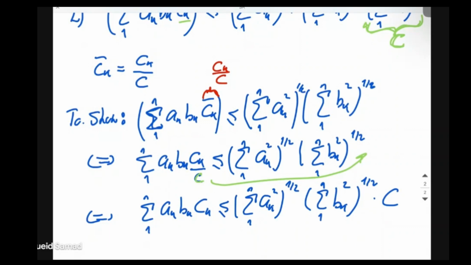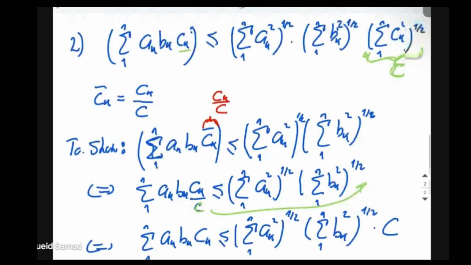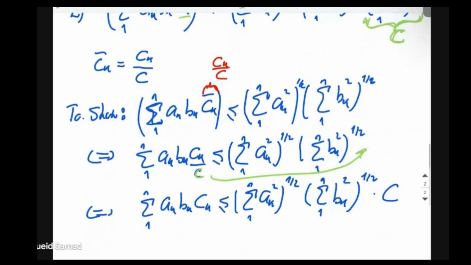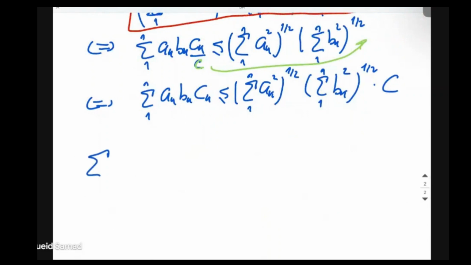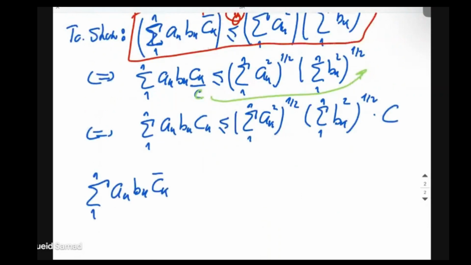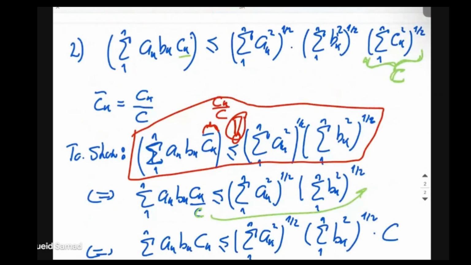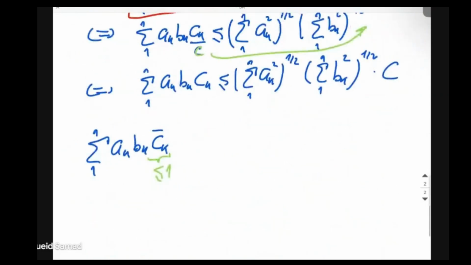Okay, so to show this last inequality, which is what we want to show, we just have to show the first one that we said. Let's write it again and observe why it has to be true. We have ak times bk times ck bar. This ck bar is always smaller or equal to 1. Why is it that way? Because ck bar is defined as ck divided by c.